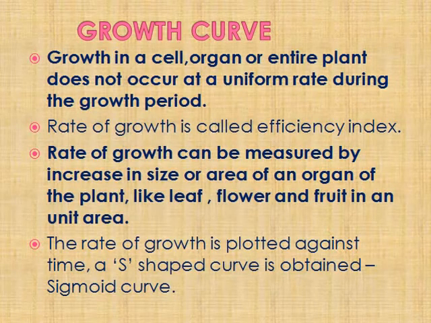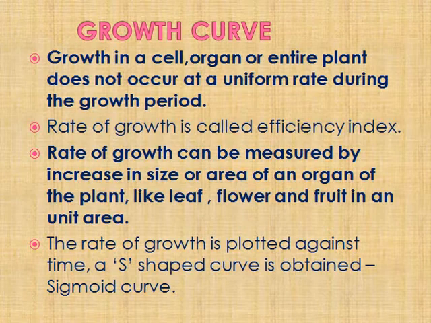Now, a very important topic for all the biology students, growth curve. I'll tell you, growth in a cell, organ or entire plant does not occur at a uniform rate during the growth period. It becomes slow, high, like that, right? This rate of growth is known as efficiency index. Efficiency index or rate of growth can be measured by the increase in size or area of an organ of the plant like leaf, flower and fruit in a unit area.